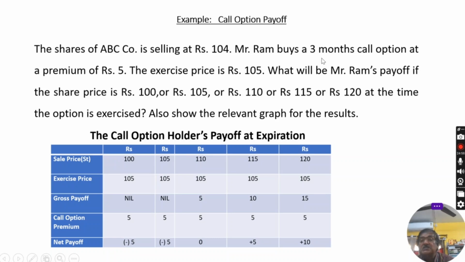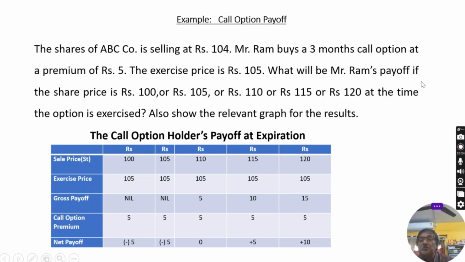Mr. Ram buys a 3 months call option. A 3 months call option means the expiring date is 3 months. After 3 months it will be applied at a premium of rupees 5. The exercise price is 105. I have already discussed what exercise price is. This is the contract price or agreed value price.